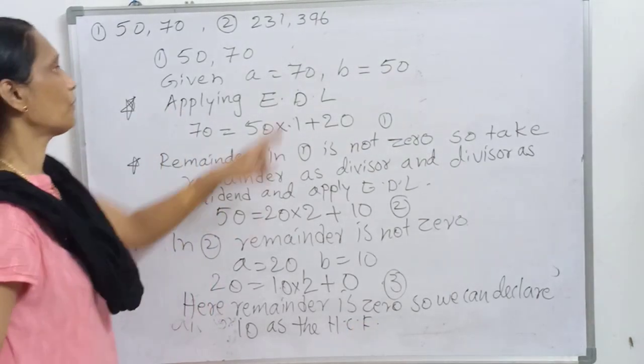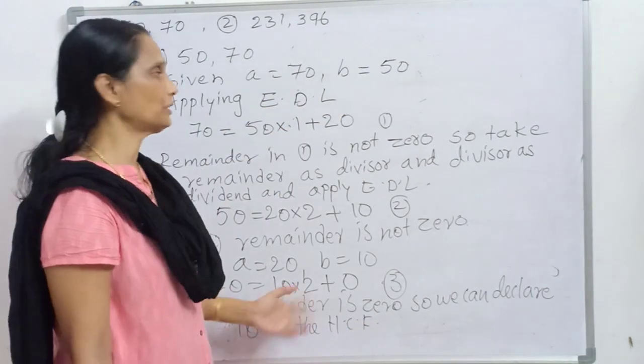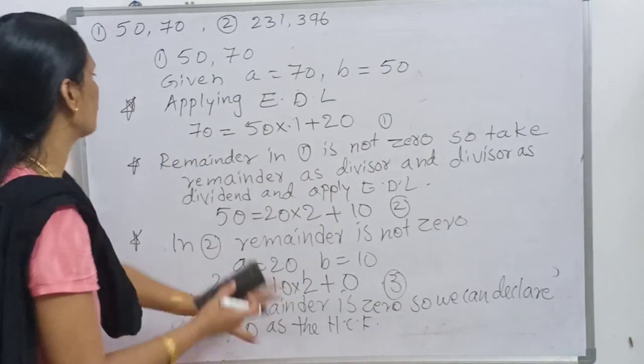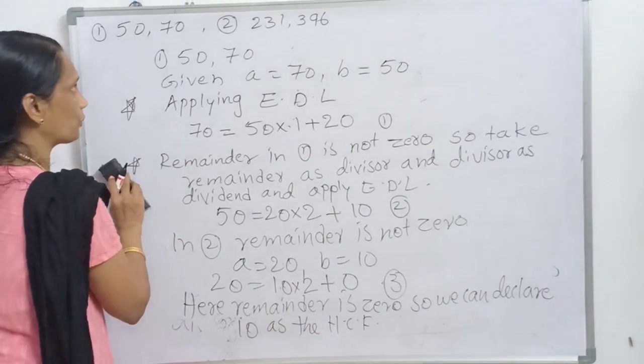So the HCF of 70 and 50 is equal to 10. Okay, did you understand? Once again, I will show you without any of these sentences.